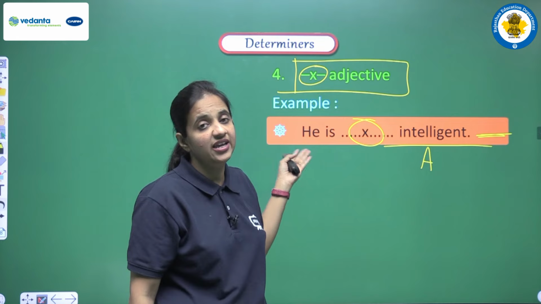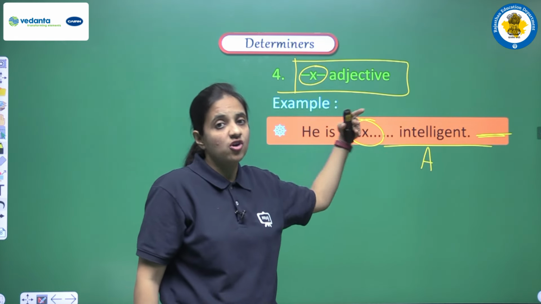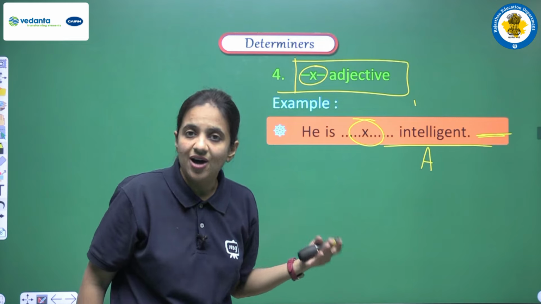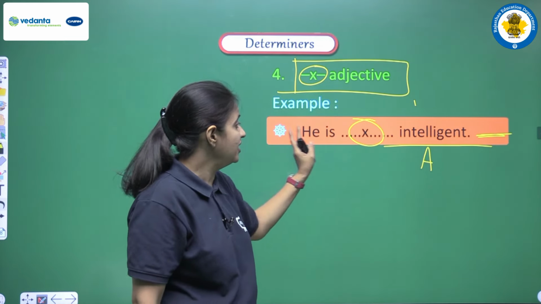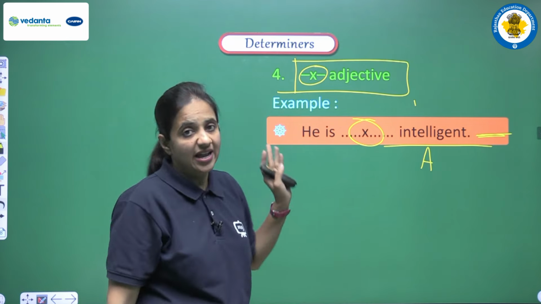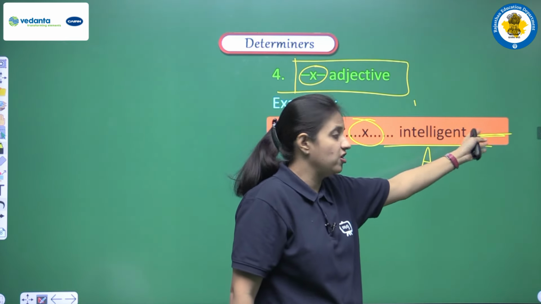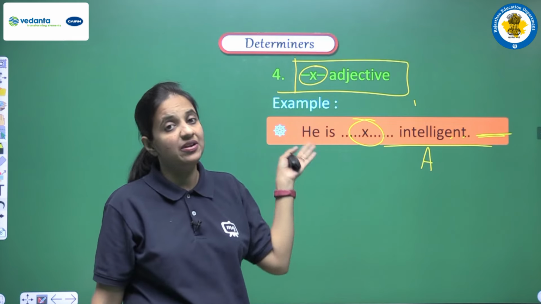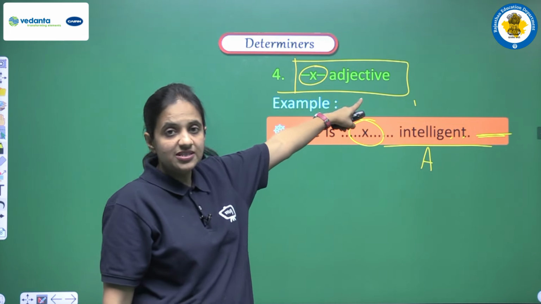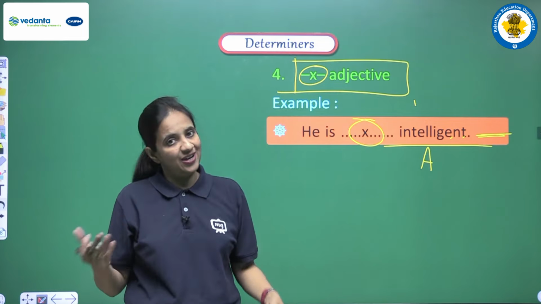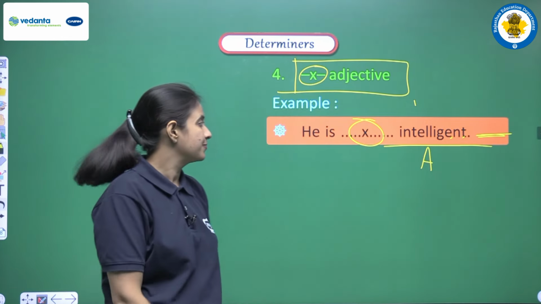We cannot say he is an intelligent, no, because there should be a noun at that time. But if we are having no noun, then our answer will be this only, he is intelligent, right? At that time we cannot use a or an. And suppose we are having here boy or student, so yes, then we can use a or an. But if we are having no noun, only adjective is there in the sentence, so obviously we cannot use articles, we cannot use a or an.